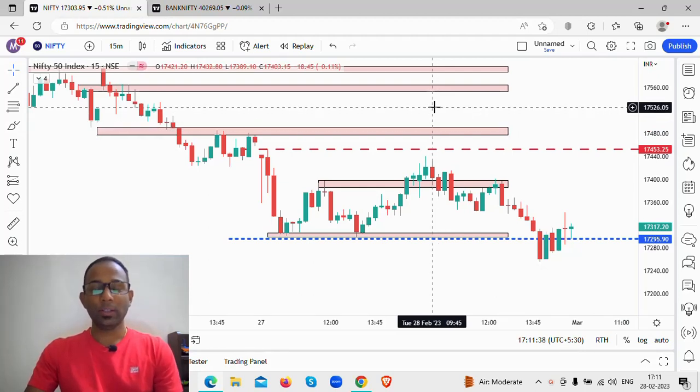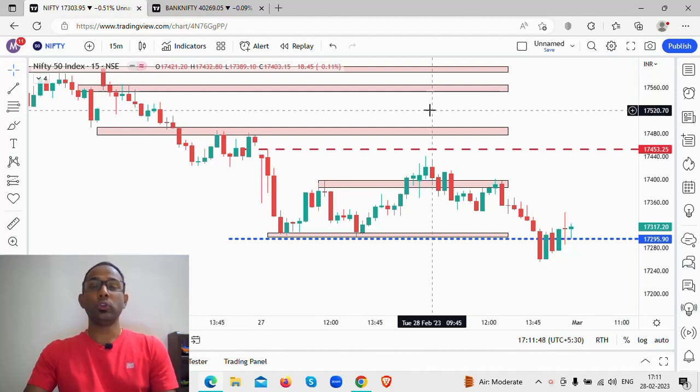This is the channel through which you will learn where and how you will be looking at the Nifty levels and the Bank Nifty levels. This channel helps you understand where you should be looking at taking long trades or short trades, and when to avoid the trades on both Nifty and Bank Nifty.